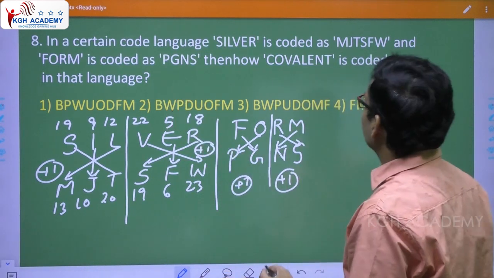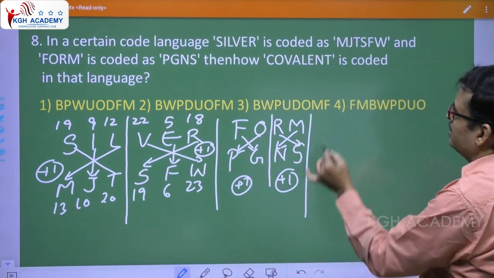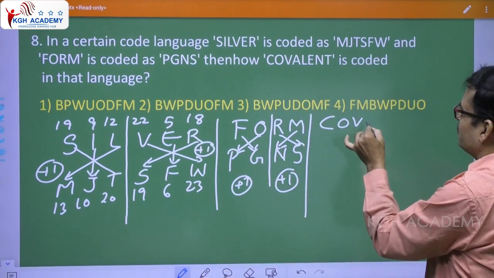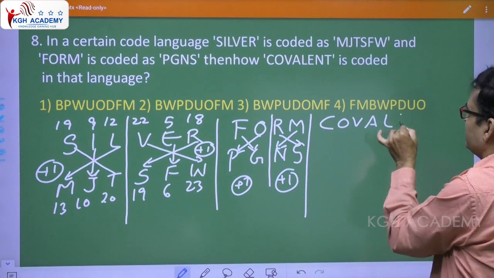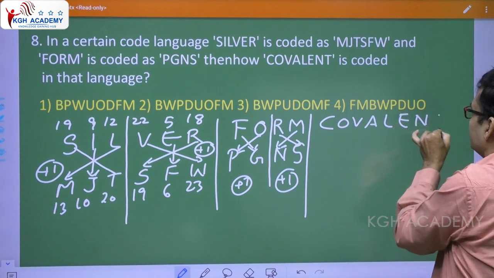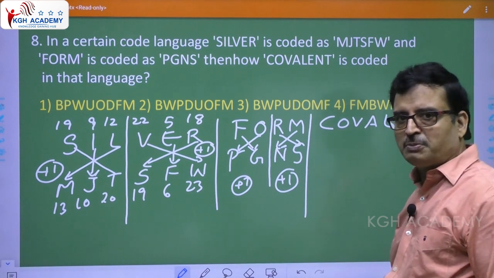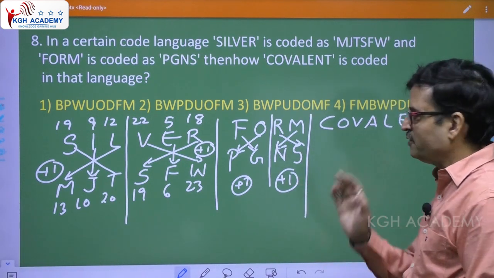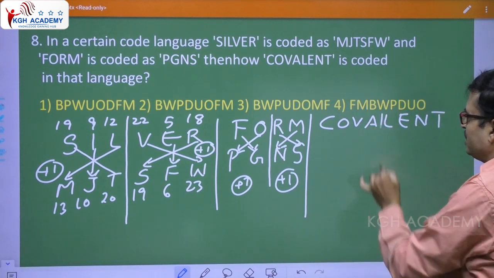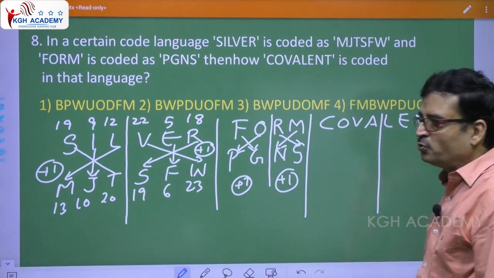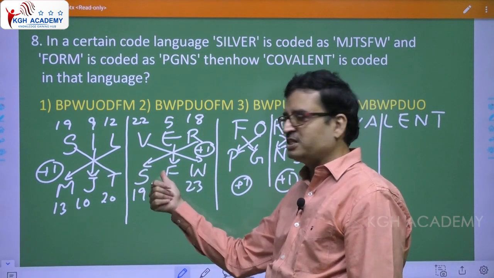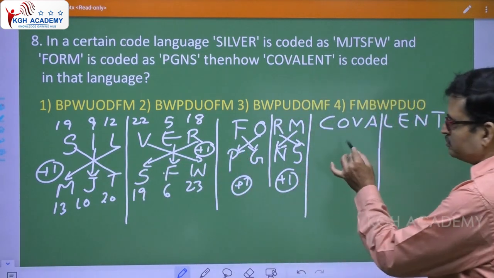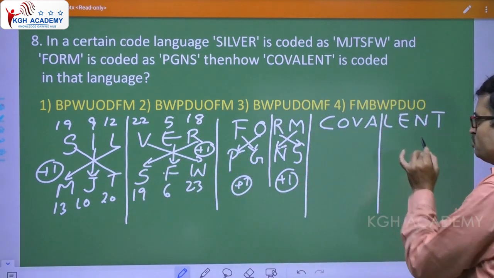Now, what is the word they gave you there? Covalent, okay? C-O-V-A-L-E-N-T, covalent. Step number 1, what are you supposed to do? First of all, divide it into exactly 2 halves, COVA, LENT. Then they have taken plus 1, so this to be plus 1, this to be plus 1.